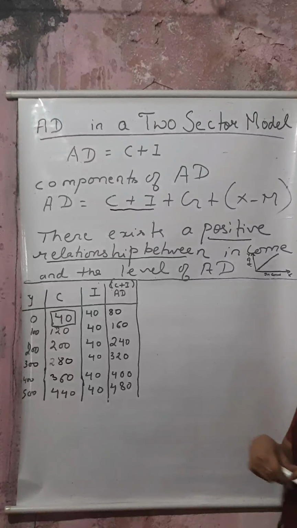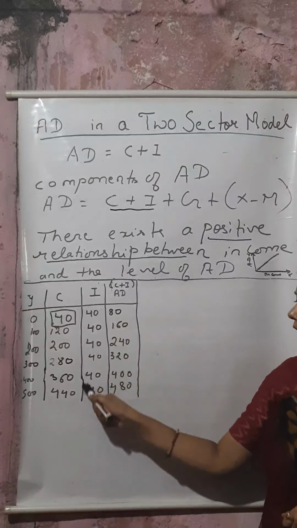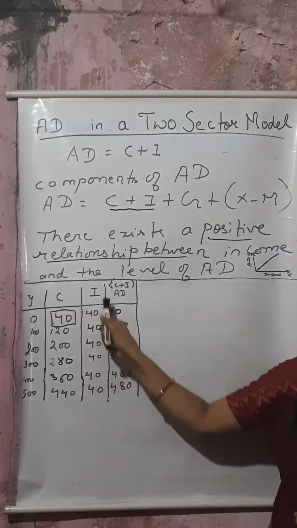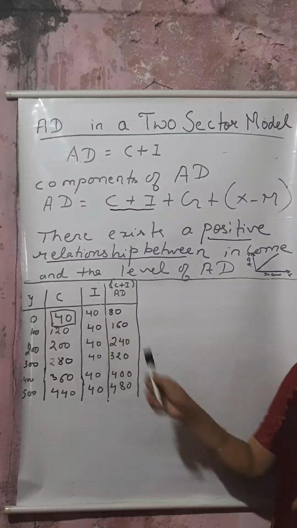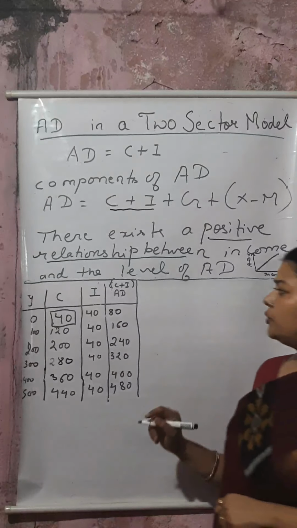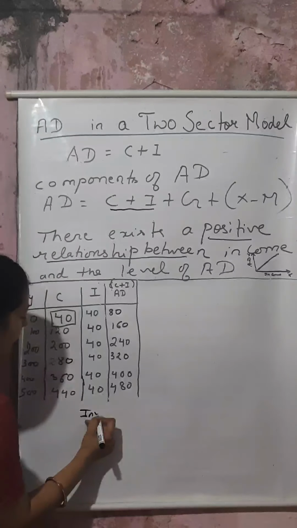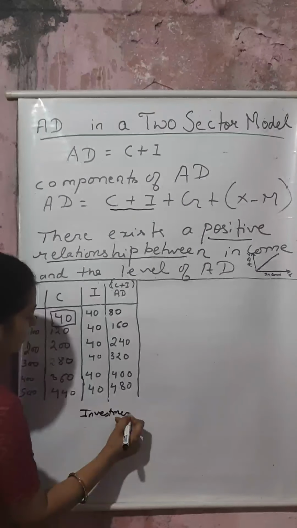Now here, I have taken I as 40. In all the tables, I have taken 40. Why is this I taken as 40? Because there are two types of investment. Here I will tell you about two types of investment.